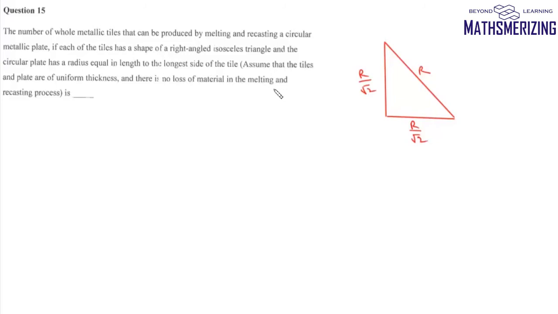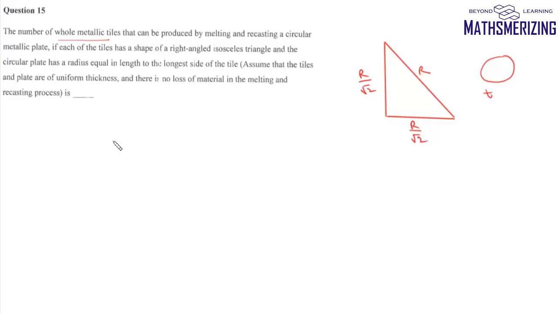Assuming that there is no loss in the melting and recasting process and they are of uniform thickness, we need to find the number of whole metallic tiles. So the volume of the metallic tiles must be less than or equal to the volume of this given plate. So let us assume that the thickness of this plate is T. So what is the volume of this circular plate?